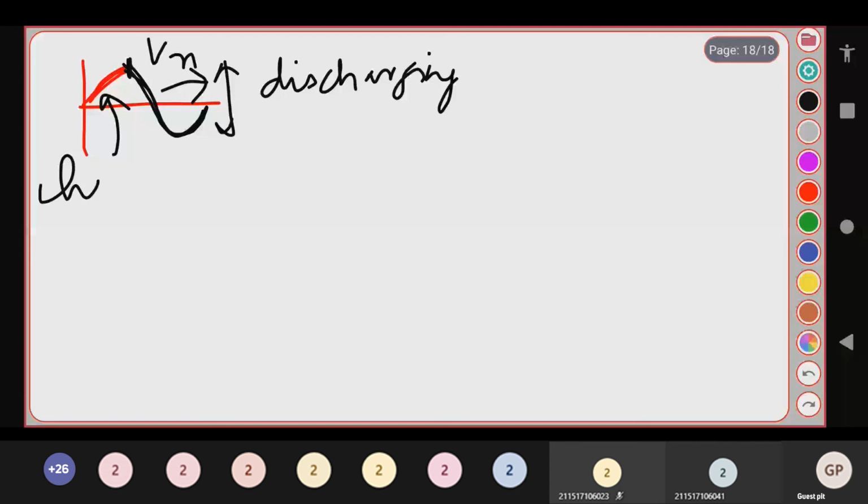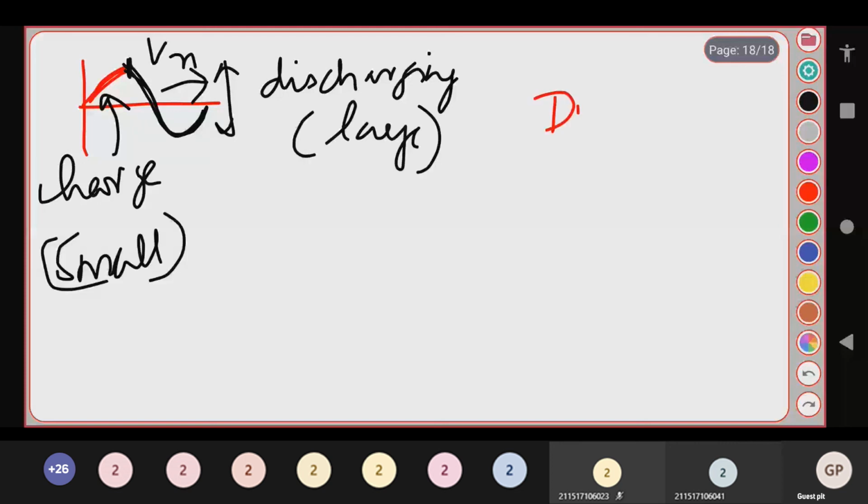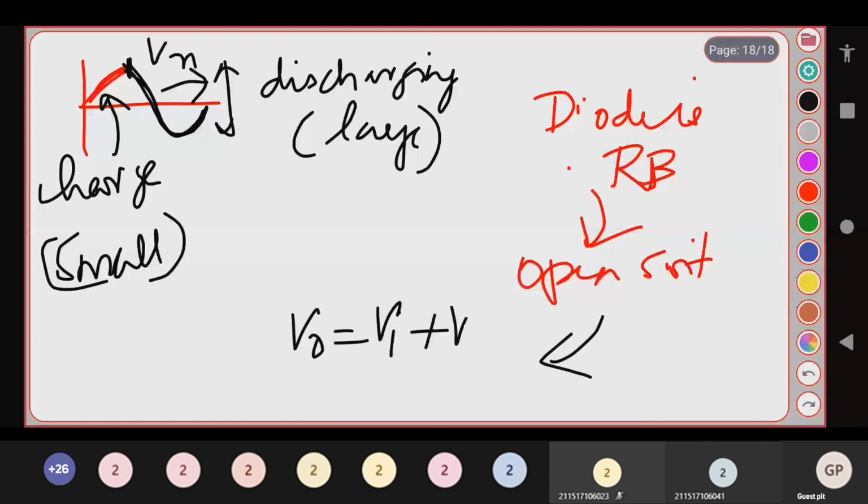What happens during the discharging of the capacitor? During the discharging time period, your diode is reverse biased. So it acts as what switch? An open switch. So finally the output voltage V naught is given as Vi plus Vm. What is V naught? V naught is given by Vi plus Vm.